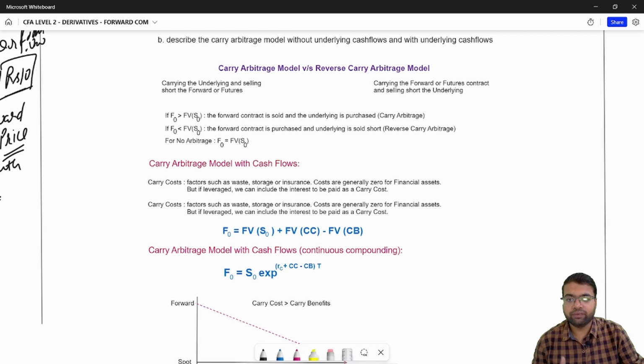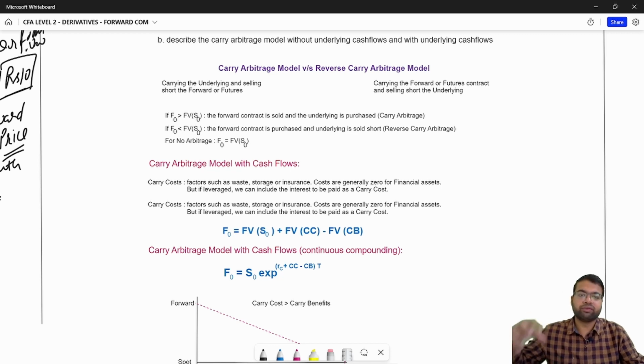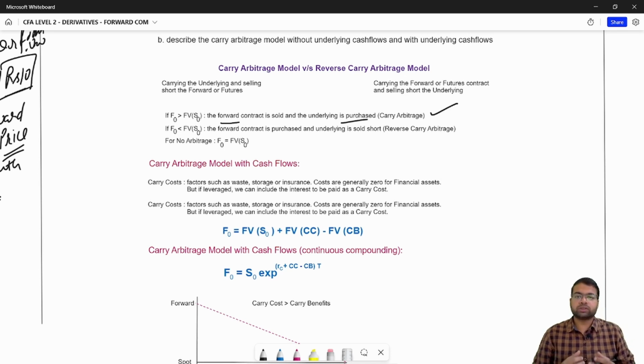If the current forward price is greater than the future value of the spot price, that means the forward contract is expensive as of today. In that case, you will sell short the forward contract and buy the underlying. That is the carry arbitrage model. Because when the contract expires, you will have to sell the underlying to offset your forward contract.